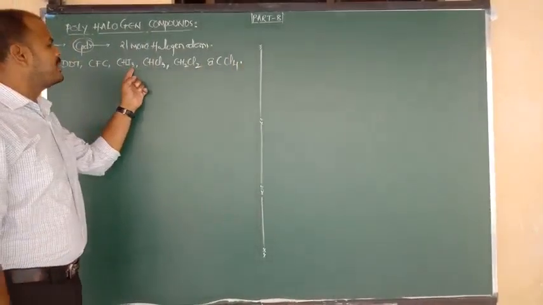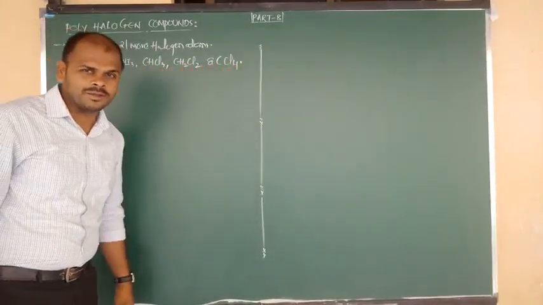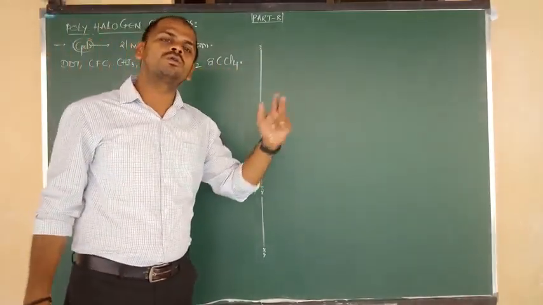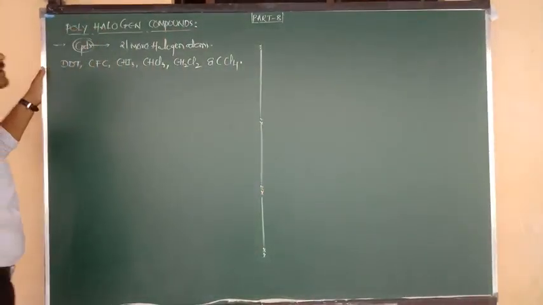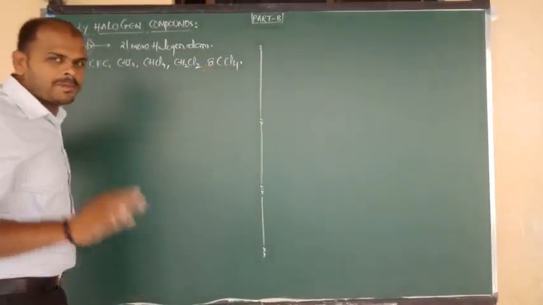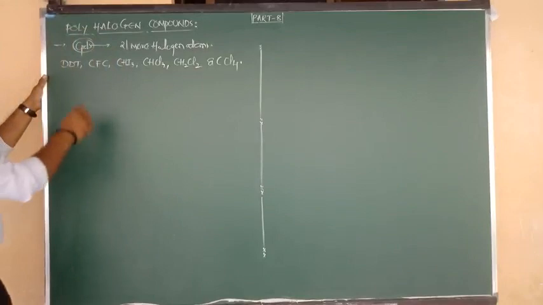These are triiodomethane, trichloromethane, dichloromethane, tetrachloromethane. They have two or more halogen atoms, so they are polyhalogen compounds. As per the NCERT syllabus, studying these compounds will be enough for you.